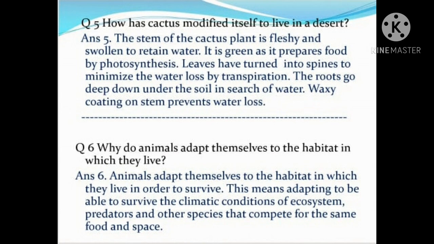Children, we can say adaptation helps an individual to survive in its habitat in different climatic conditions in the presence of predators and other species with which they compete for the same food and space.